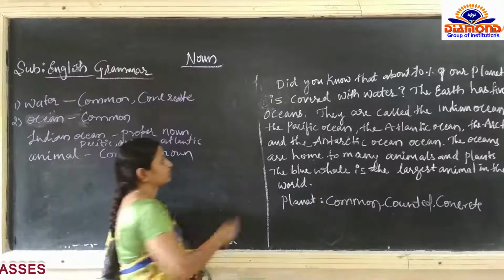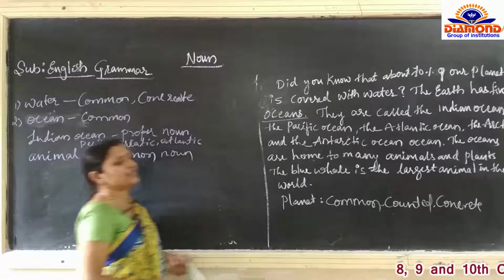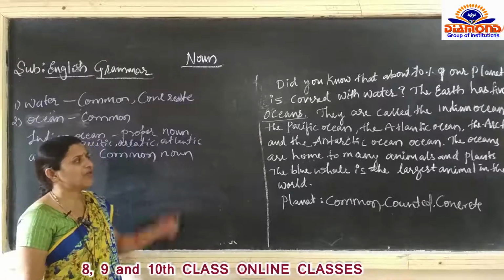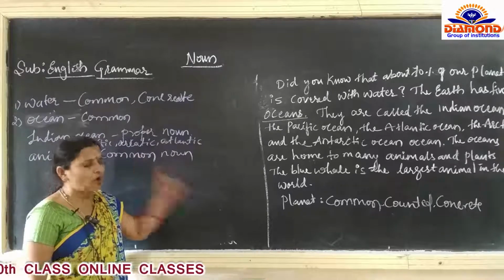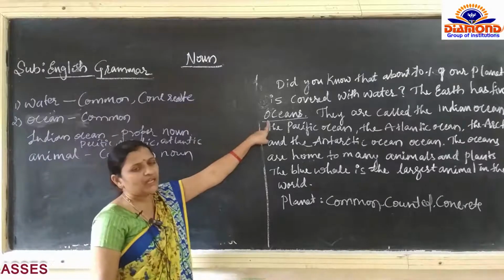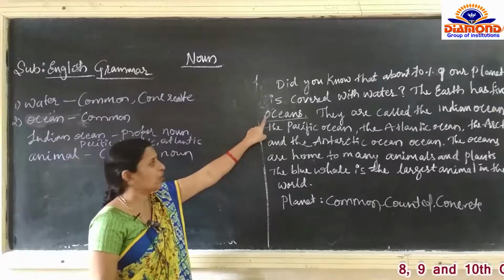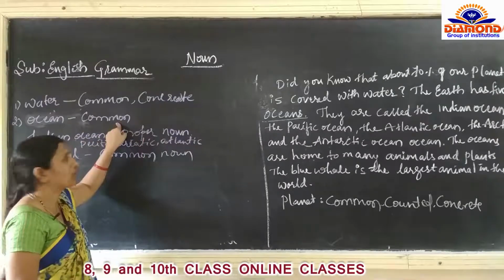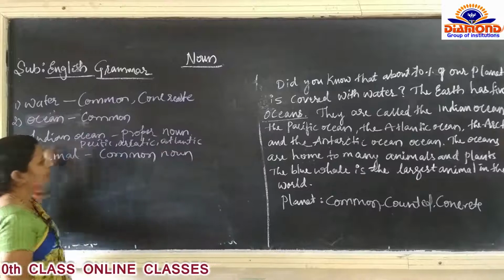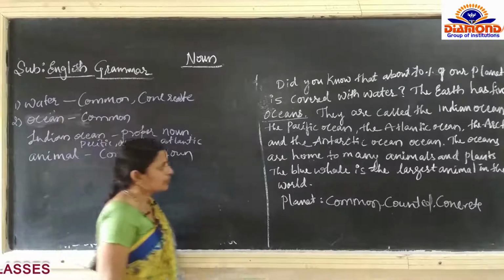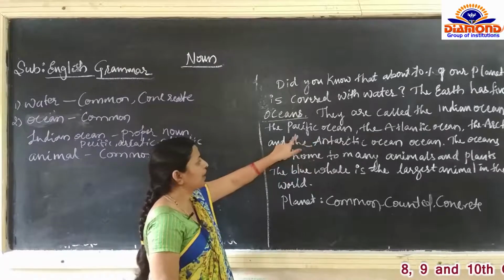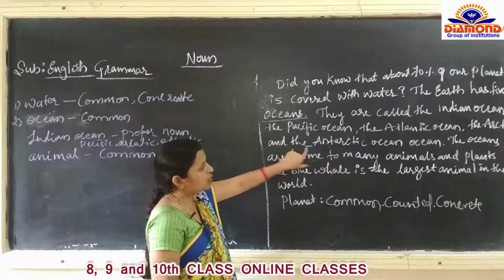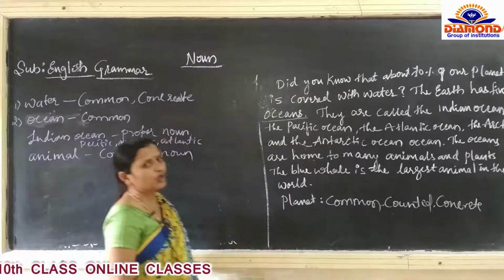Ocean is also a name. For all the oceans, tell me, is ocean a proper noun or common noun? For all the oceans, they have given the name of 5 oceans, and the one name given for all is ocean. Ocean is used commonly. For every ocean, we are going to call it ocean only. So ocean is a common noun. Then so many names of the oceans are given: Indian Ocean, Pacific Ocean, Atlantic Ocean, Arctic Ocean. So all these names of the oceans are given.